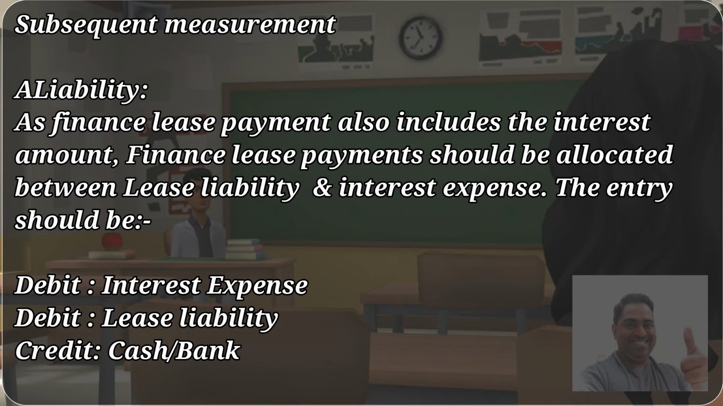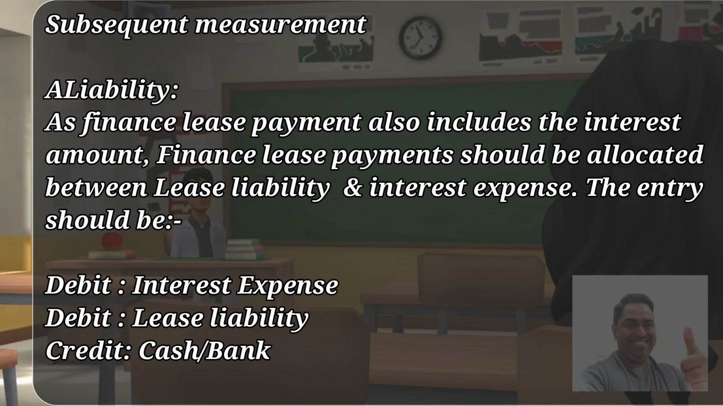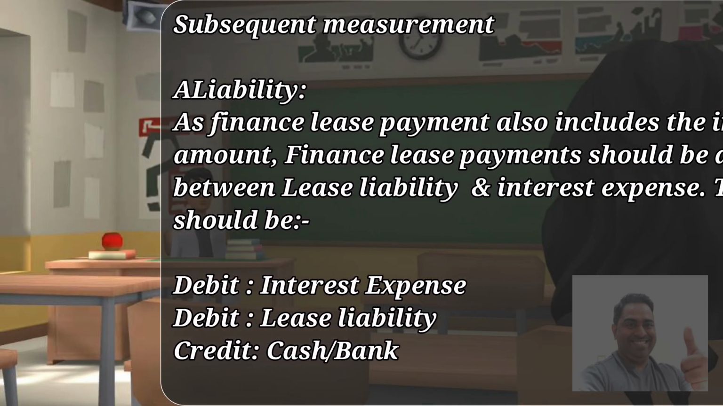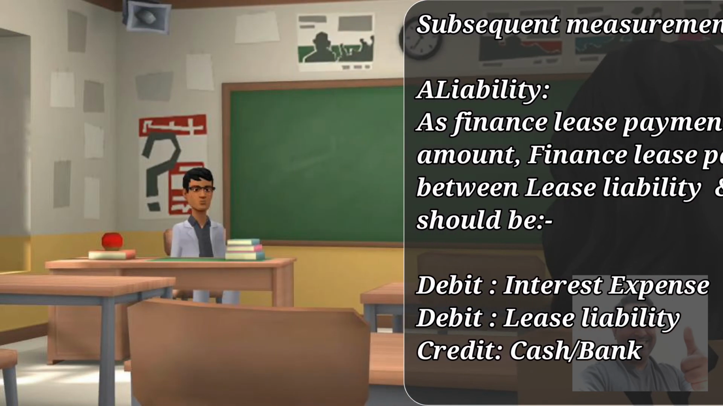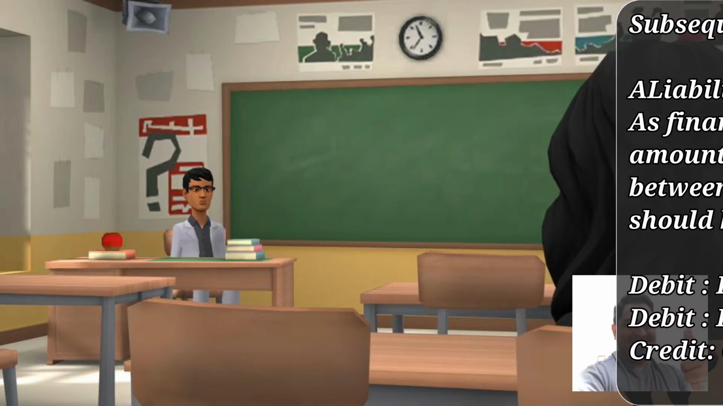And credit bank or cash, how much? 10,000, and you debited 9,000. So there is a difference of 1,000 on the debit side, right? So where does it have to go? It has to go to the P&L under interest expense. Okay, you got it, I think, right? So that is how we measure a lease in the subsequent years under the lessee's books.